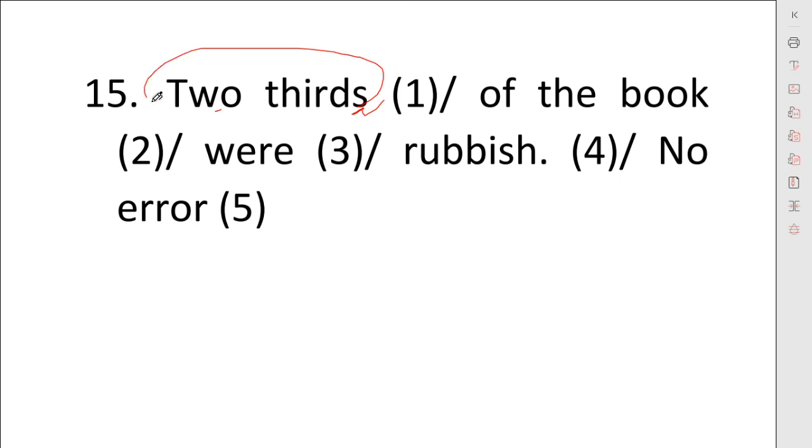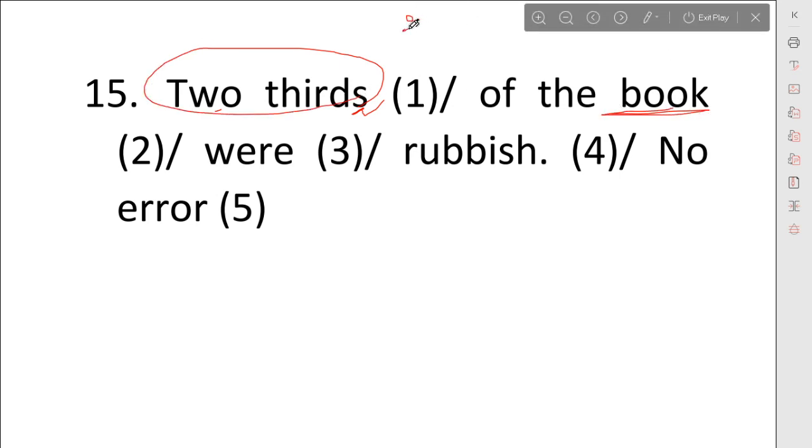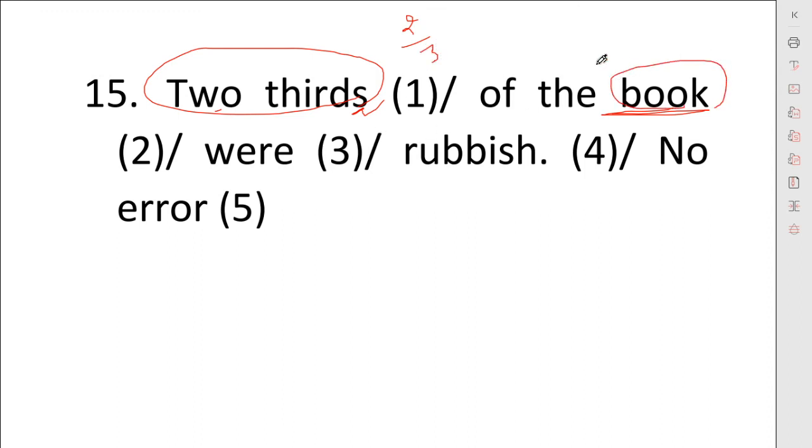This is the part of one book. Here we have one book. Okay, so 2/3 part of the book was rubbish. Because we have a single book and we have a part, 2/3 part, it is also singular, so we will use here was. Okay, the error is in the third statement.